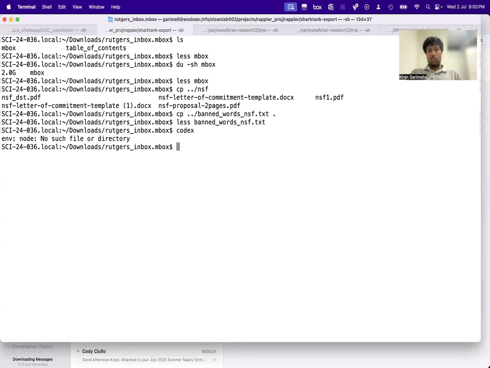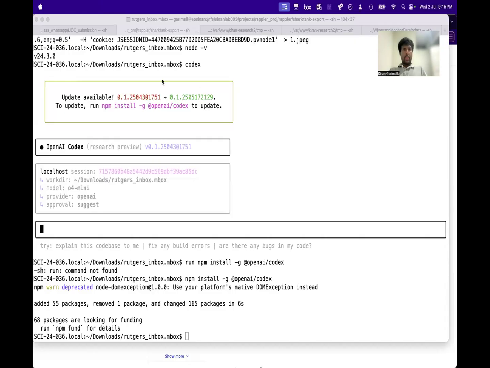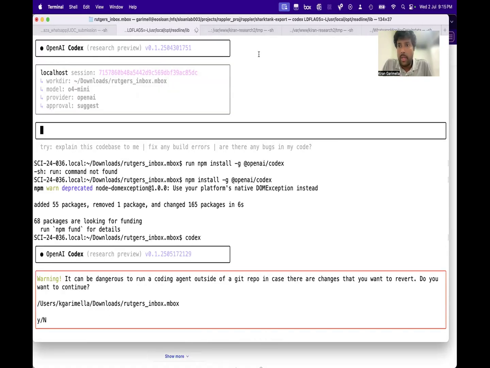Let's check. Yeah, like I said, there's lots of bugs. So yeah, I had to go and, I don't know why Node was uninstalled, so I had to go and install that and then come back. It took its own sweet time.